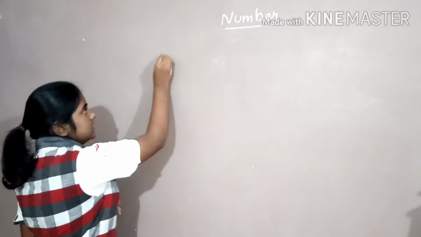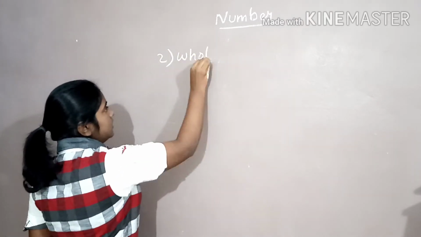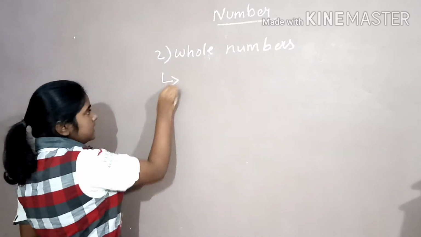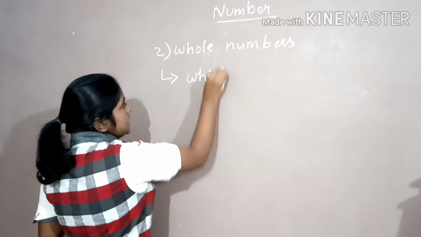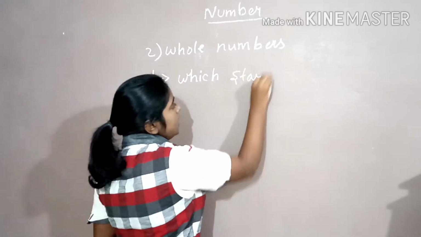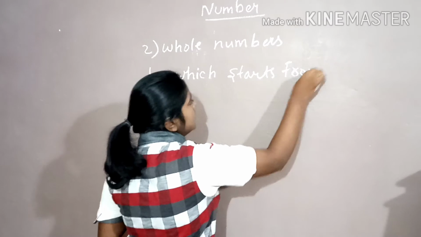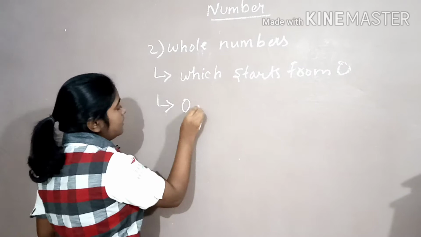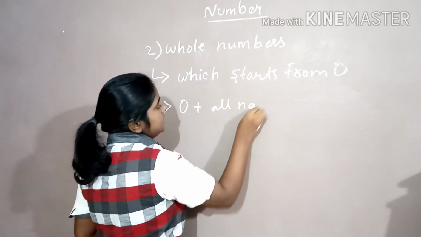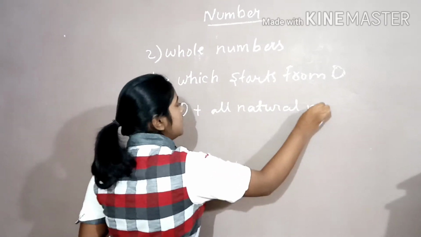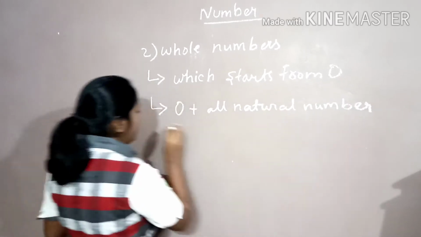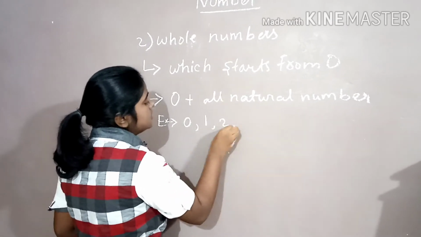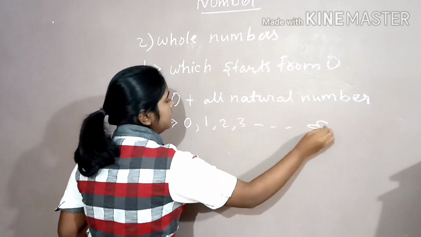The next topic is whole numbers. Whole numbers are numbers which start from 0, and these numbers include 0 plus all natural numbers. For example, 0, 1, 2, 3 up to infinity.